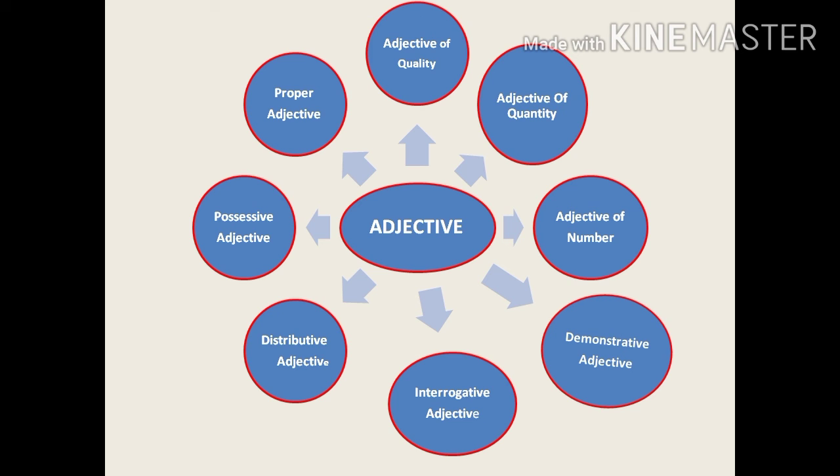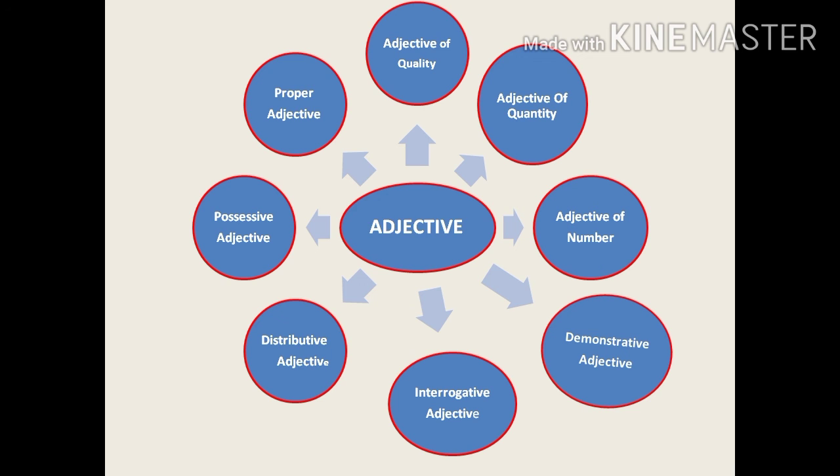Next come to the demonstrative adjective. Demonstrative means that we are showing something, we are doing a demonstration. In demonstration, we use some words so that we can specify that this is the thing which we are showing. Like this, that, these and those, these are the four words which we use in the demonstrative adjectives.